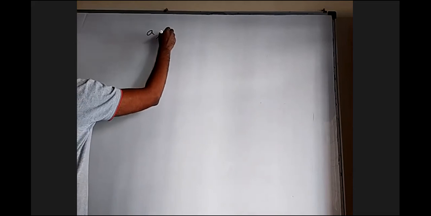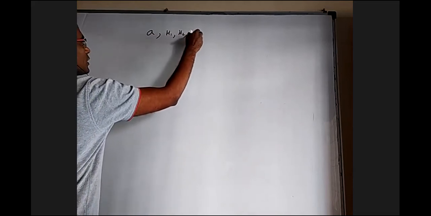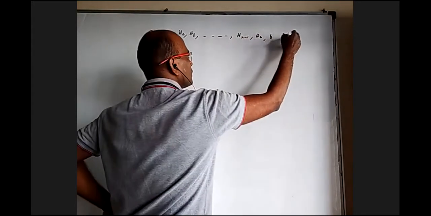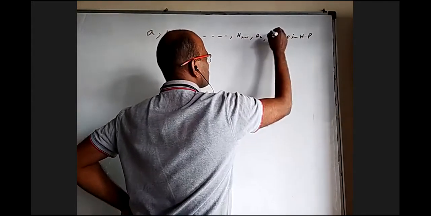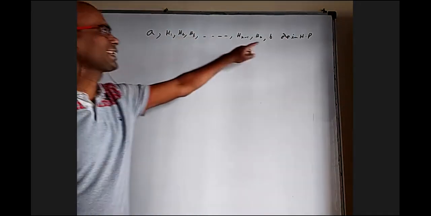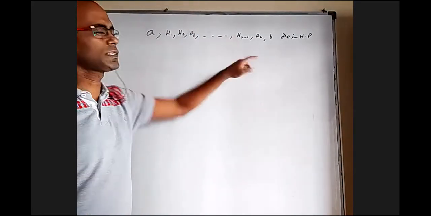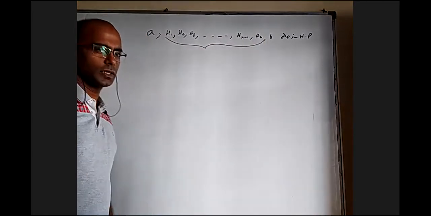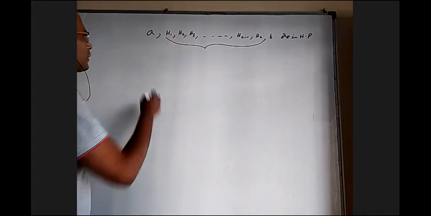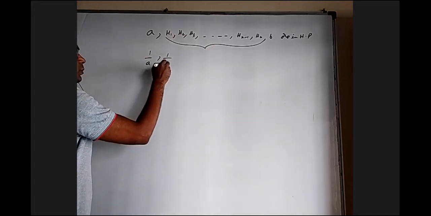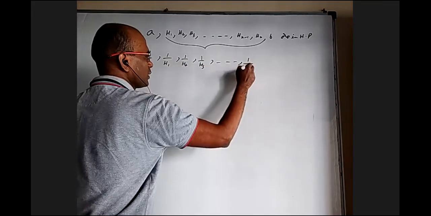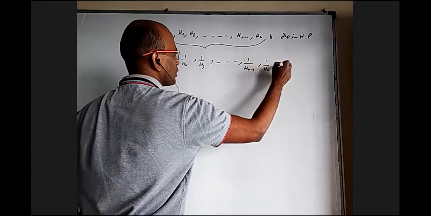Where are we now? I have A, H1, H2, H3, and so on, Hn minus 1, Hn, and B in harmonic progression. Between A and B, I kept n numbers in such a way that the total is a harmonic progression. Then I say I inserted n harmonic means between A and B. How to find them? 1 by A, 1 by H1, 1 by H2, 1 by H3, 1 by Hn minus 1, 1 by Hn, 1 by B are in AP.